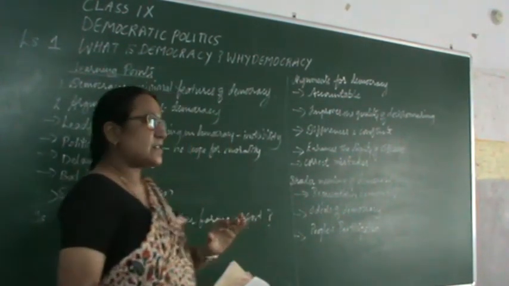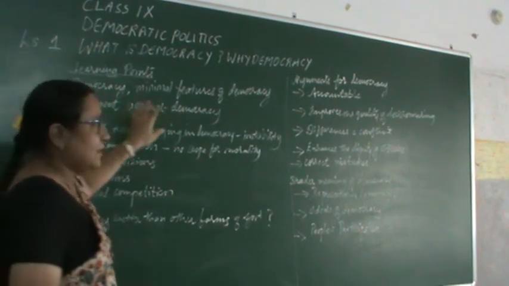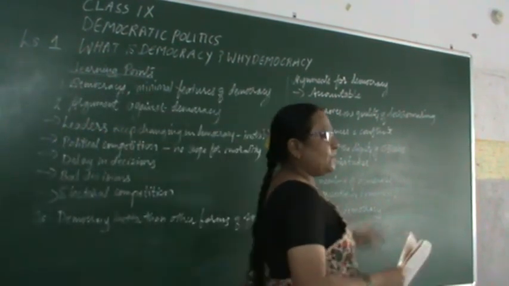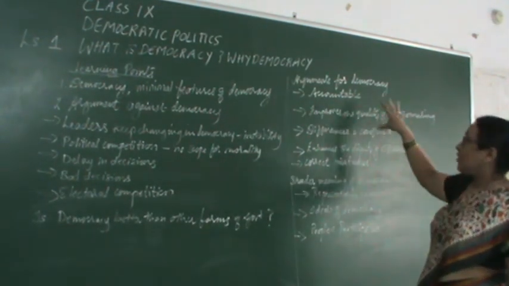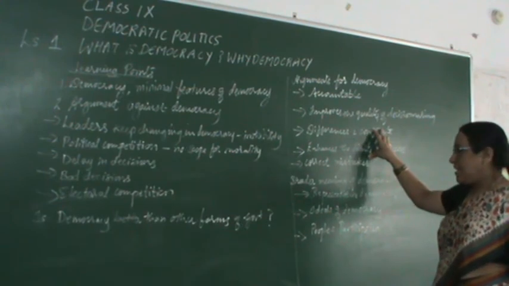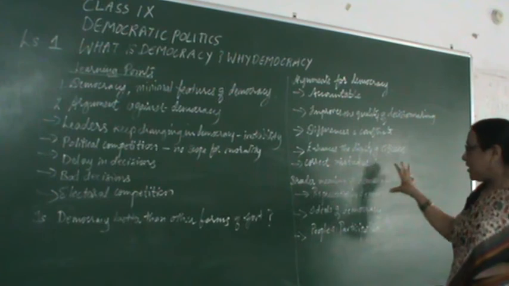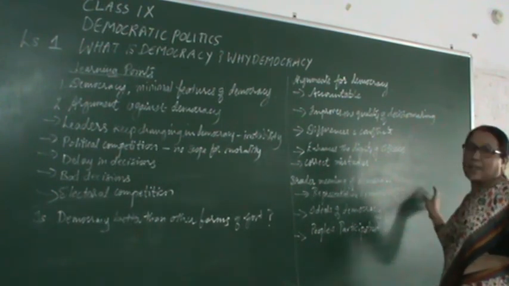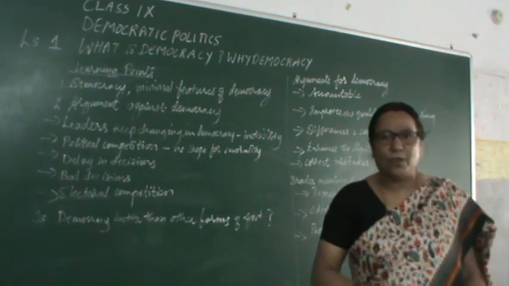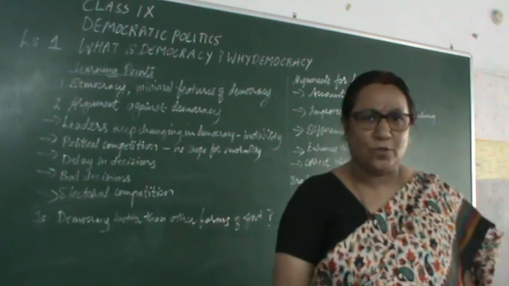So to sum up, we have learned about the definition of democracy and the main features of democracy. We tried to understand the arguments against democracy and the arguments for democracy, and we ended up trying to understand the broader meaning of democracy. How people's participation can help us in having a democratic form of government, and why their participation is very much essential for democracy to succeed.